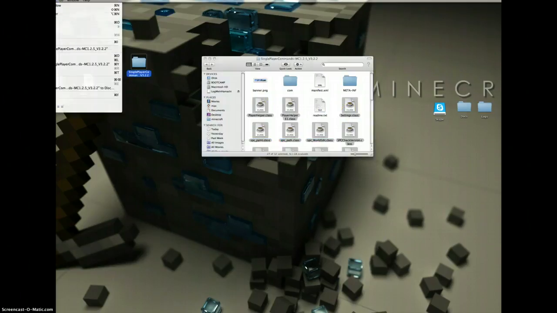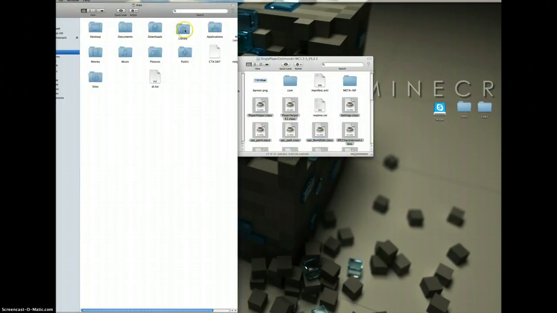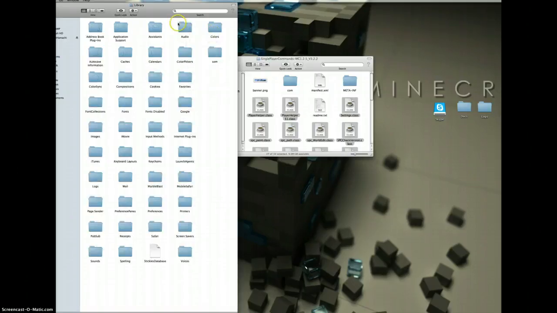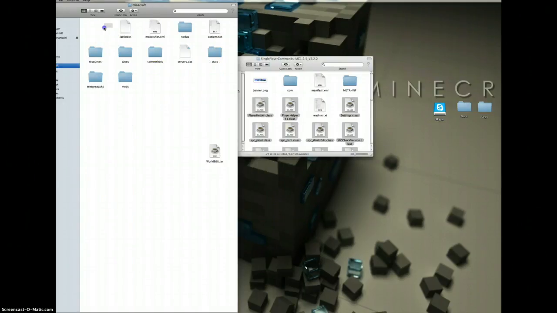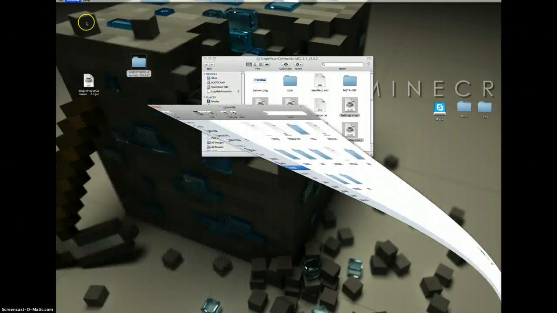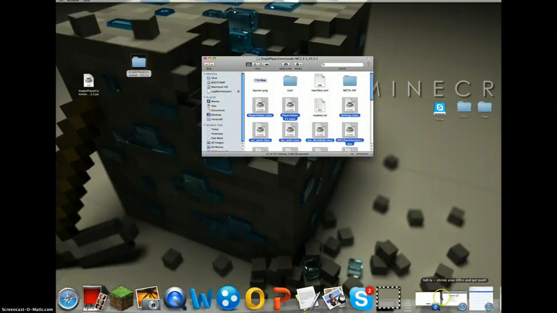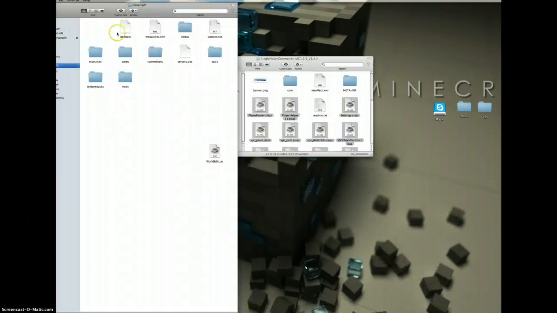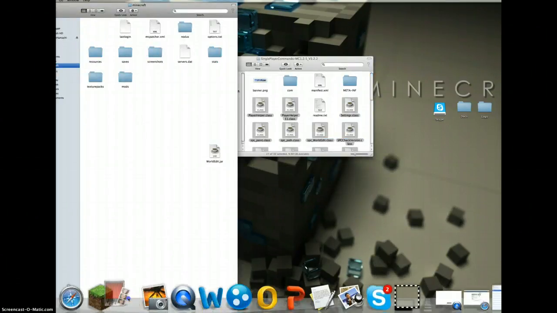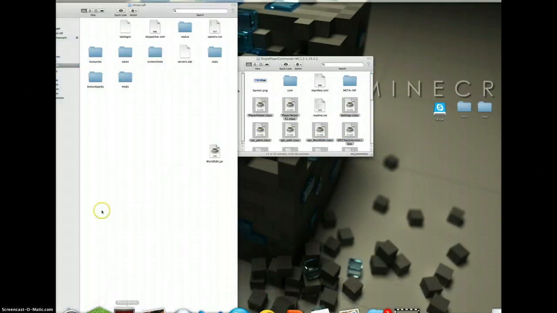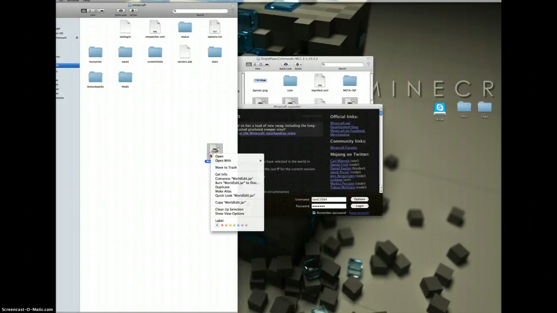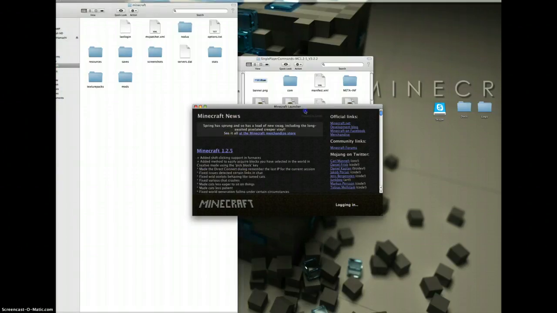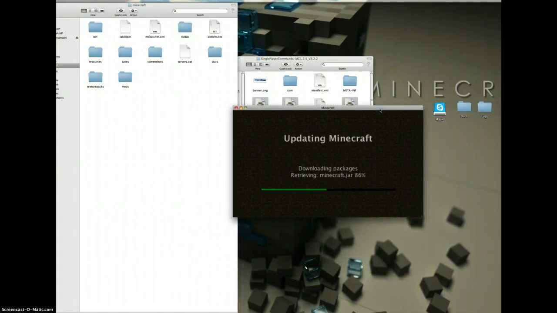Now you're just going to go to File, find your window, and it pops up like this. You click Open, go to Application Support, and go to Minecraft. As you can see, I don't have a bin, so you're just going to start up. The reason I don't have a bin is because you have to start afresh when you want to add a mod.